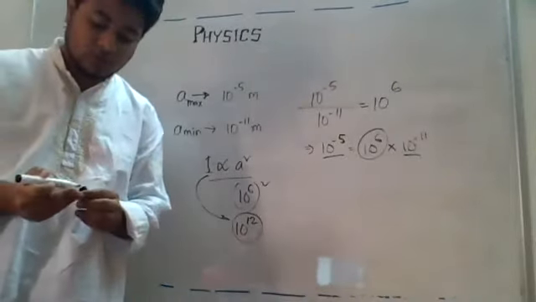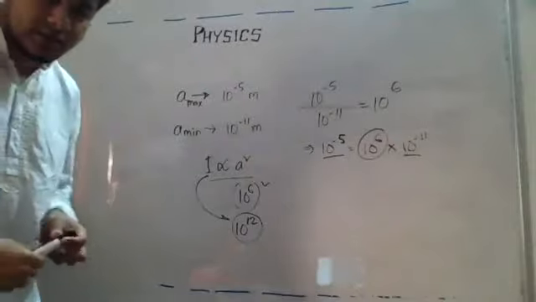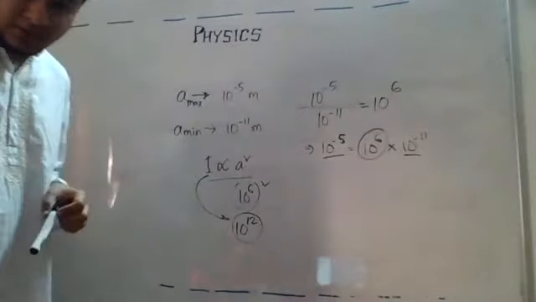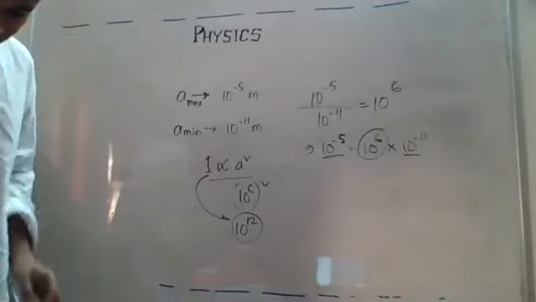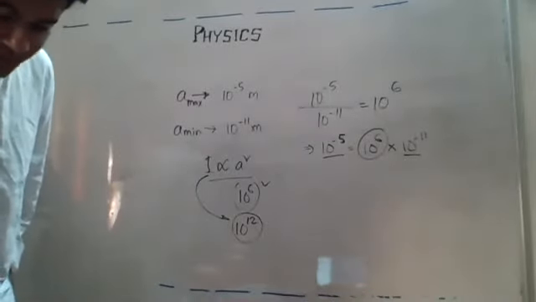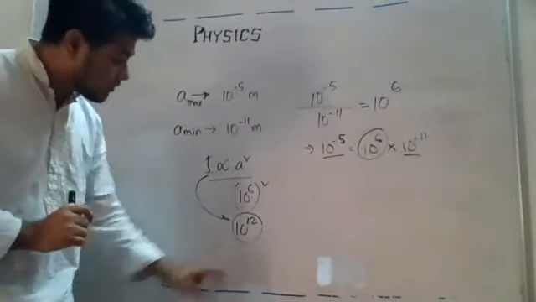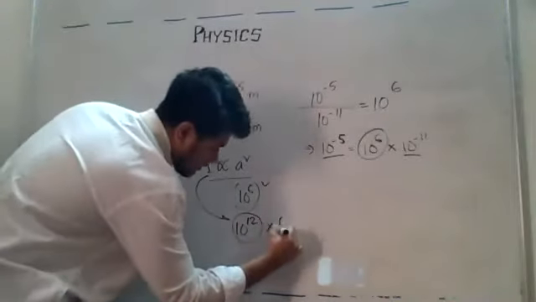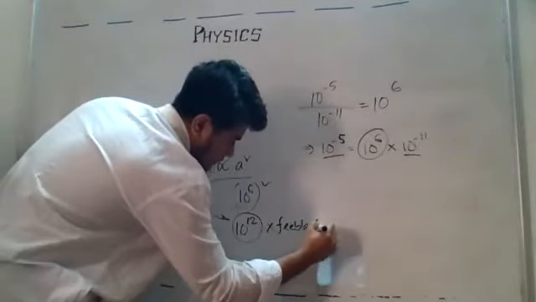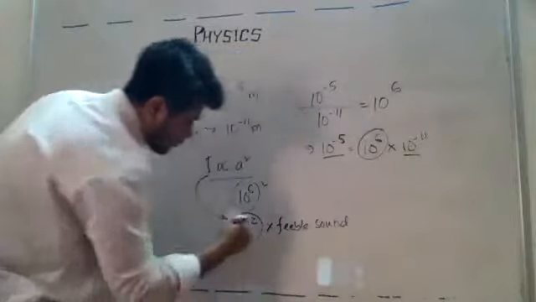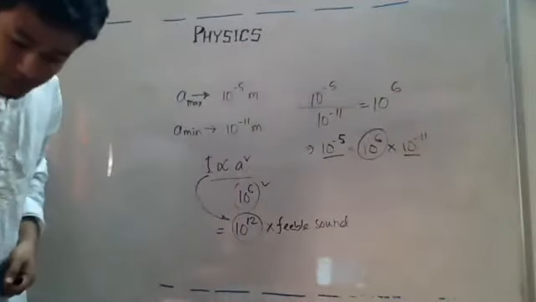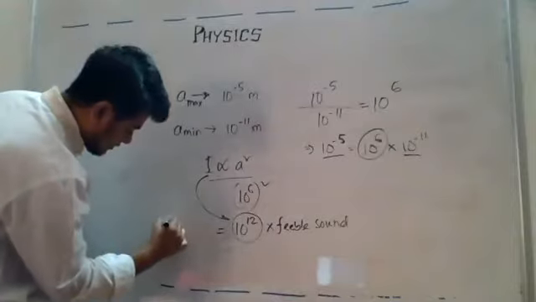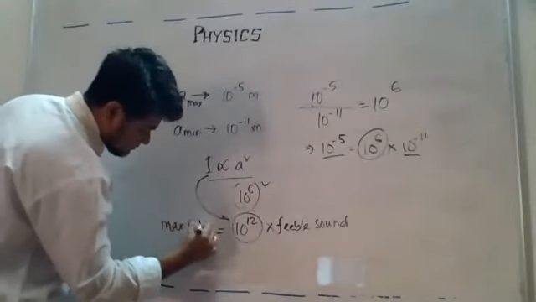Still, if you have any doubt, you can tell me, I can explain again, I can try. Nobody raising hand. Okay, now this is what they are saying, that is a feeble sound. Feeble sound মানে হচ্ছে minimum intensity. Okay, a feeble sound, let me write a feeble sound. Feeble sound এর 10 to the power 12 times হচ্ছে the maximum intensity sound আর কি. Okay, we can write just max intensity.